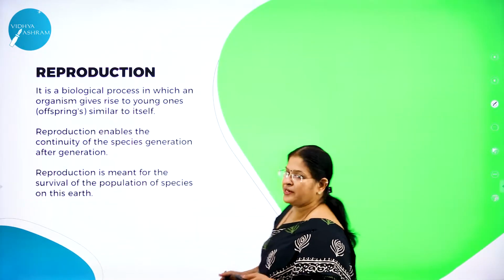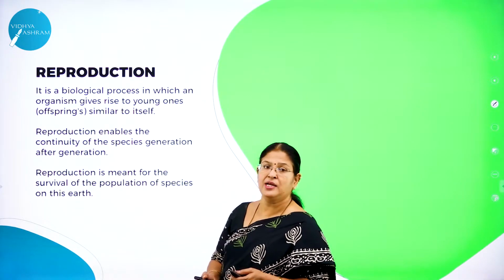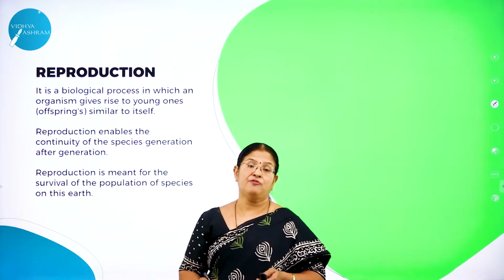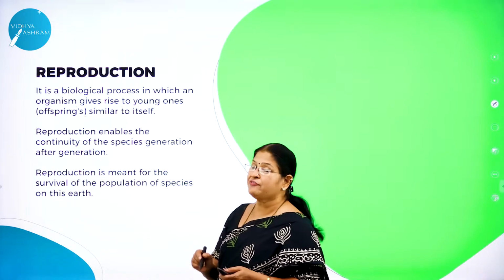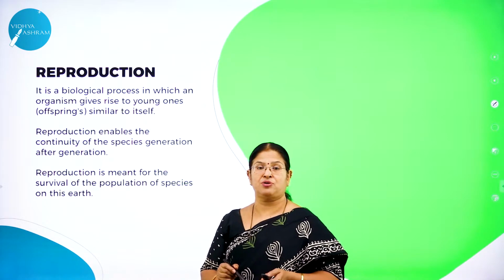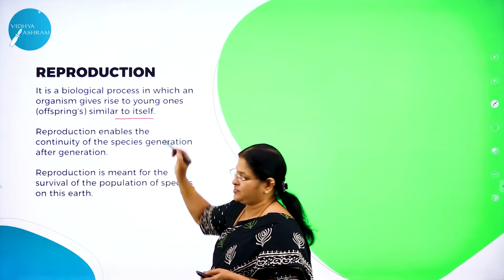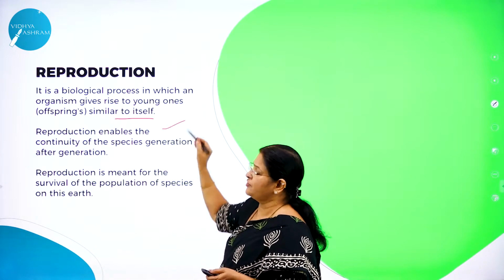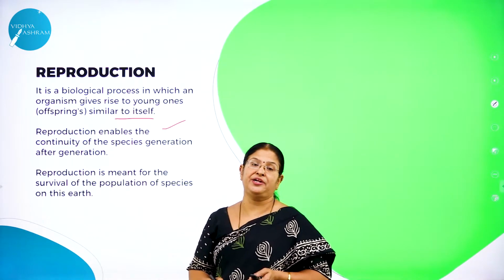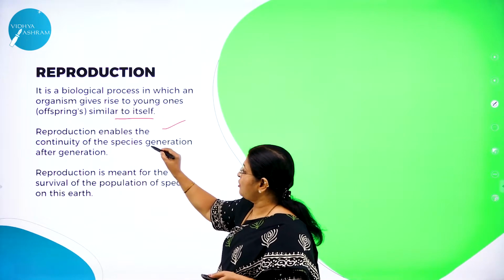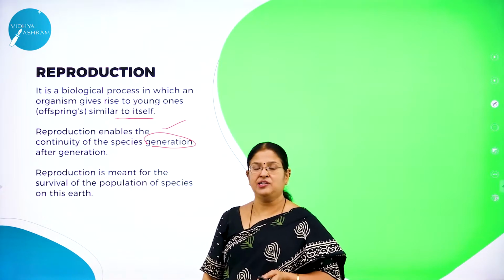So what do you mean by reproduction? Let me brief up once again. It's a biological process where an organism will give rise to a young one, or otherwise called offspring, similar to itself. And what is the significance of reproduction? It enables the continuity of the species or the organisms generation after generation.